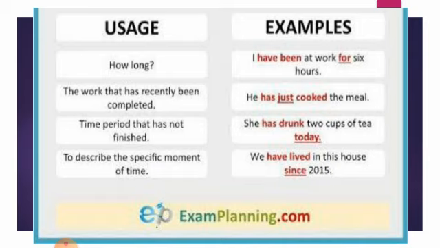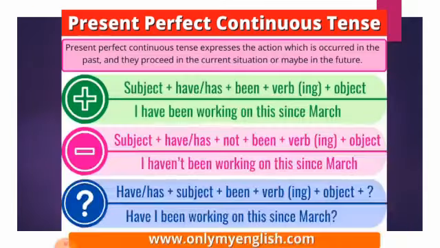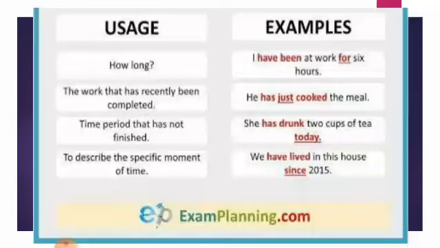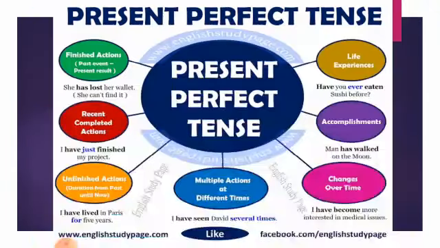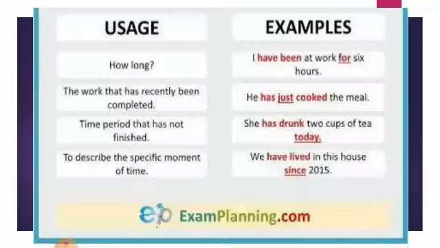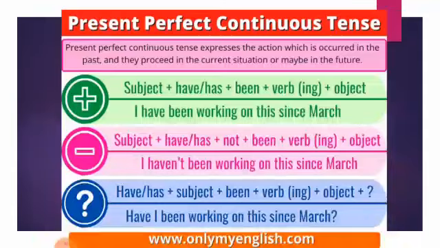To describe the specific moment: we have lived in this house since 2000. But remember this thing, do not confuse the present perfect continuous and present perfect. Just remember about the present perfect: the finished action, past event and present result. It means the situations occurred in the past and are done in the present.